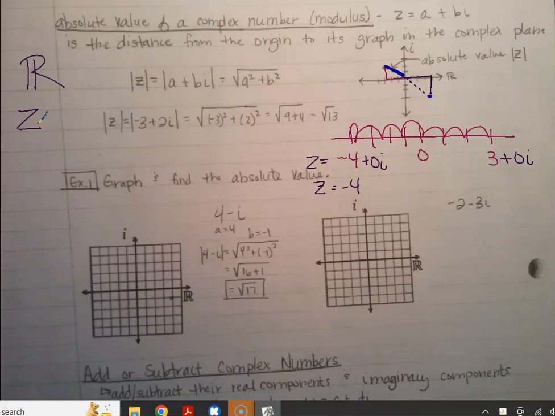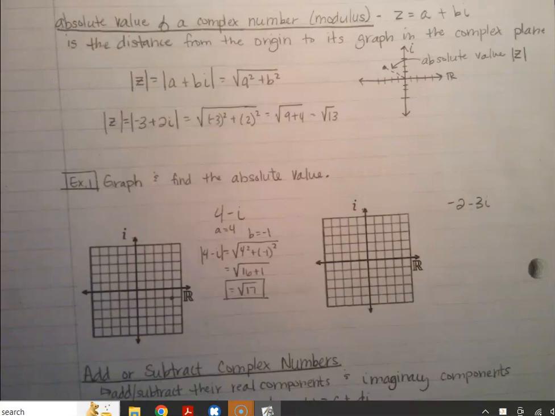Okay. So then I'm going to go down here to where we were graphing it. This is the same thing as 4 minus 1i, because it's a negative i. If I were to graph it, I would go on my real numbers over 4, 1, 2, 3, 4, and I would go down 1. So that's where I graphed it.